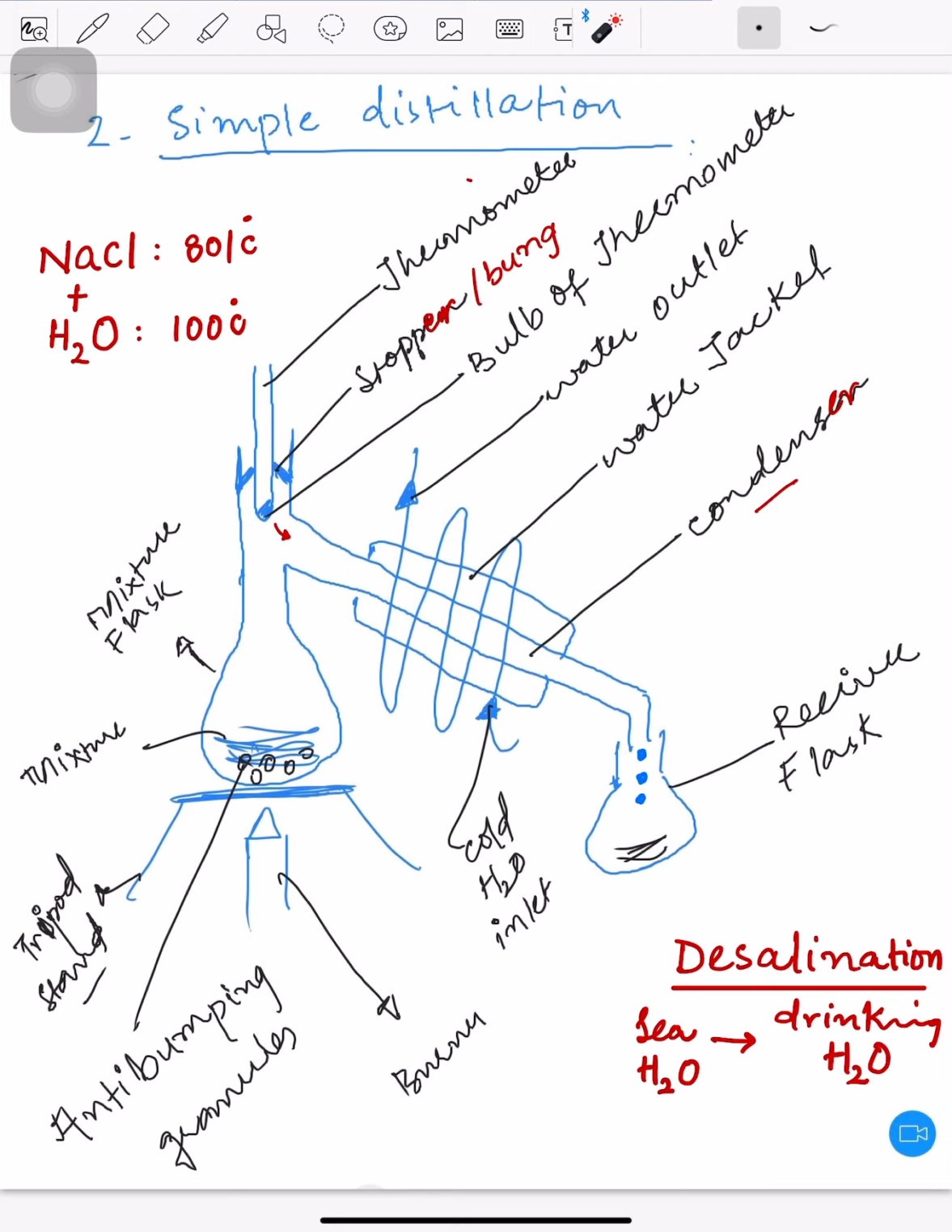So this is how desalination is used. Desalination is a process through which salt is removed from seawater, and desalination is an industrial application of simple distillation.